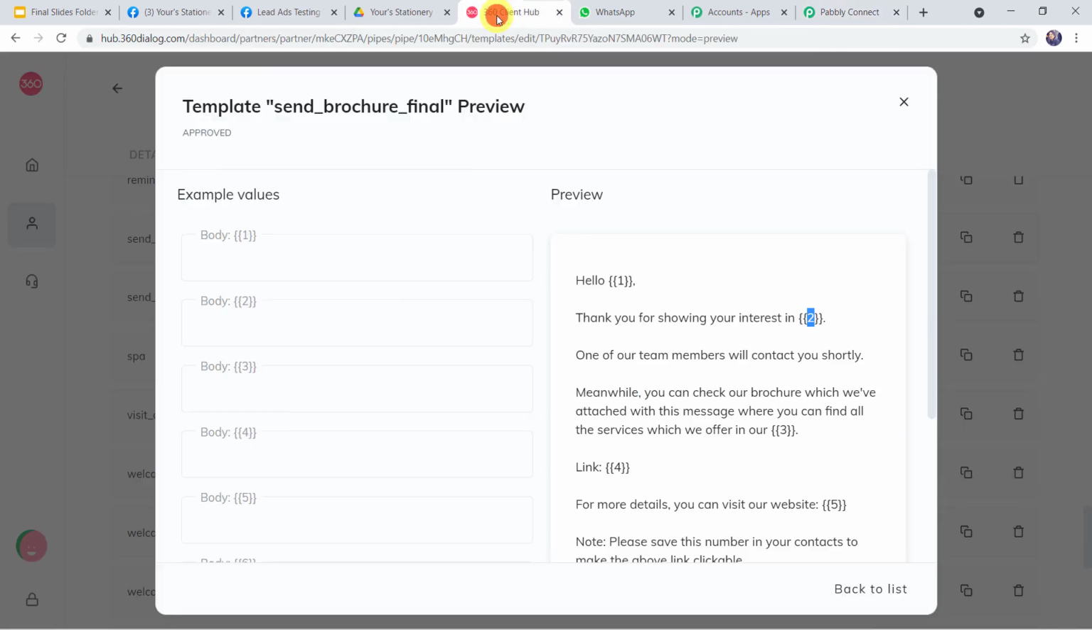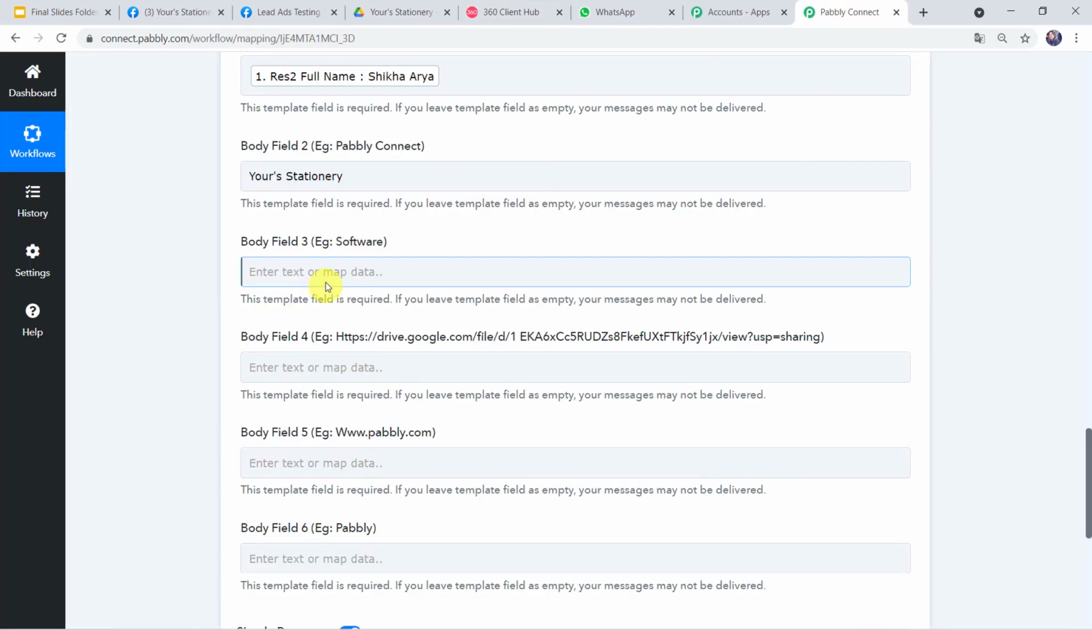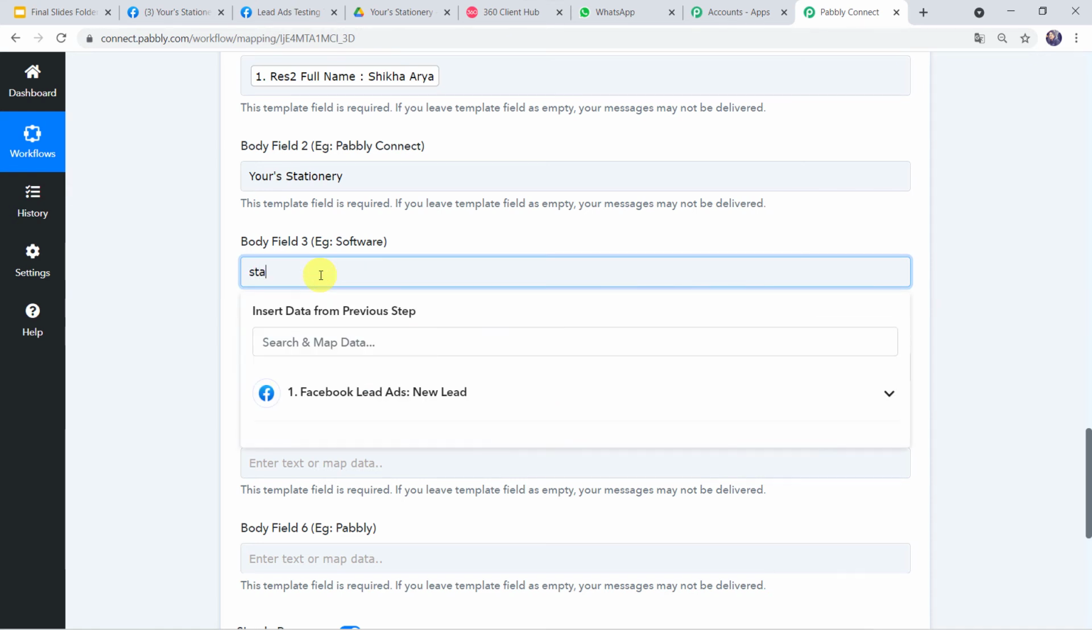Now body field 3, example software. Here in the template, meanwhile you can check a brochure which we have attached with this message, where we can find all the services which we offer in our stationery business. So I'll just type the same over here, that is stationery business.